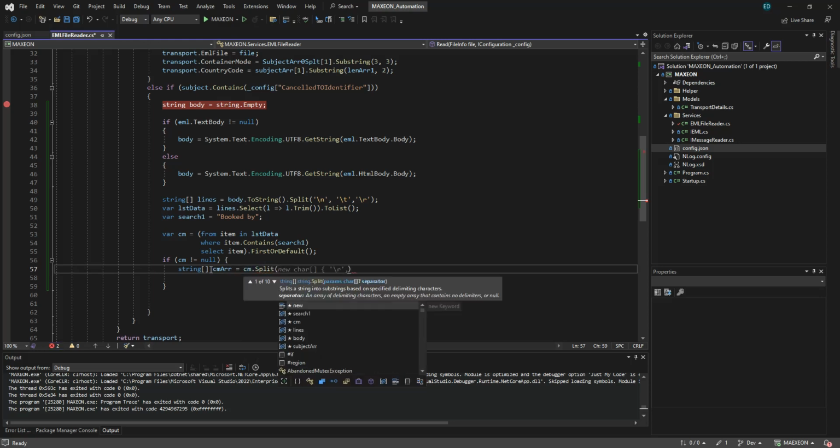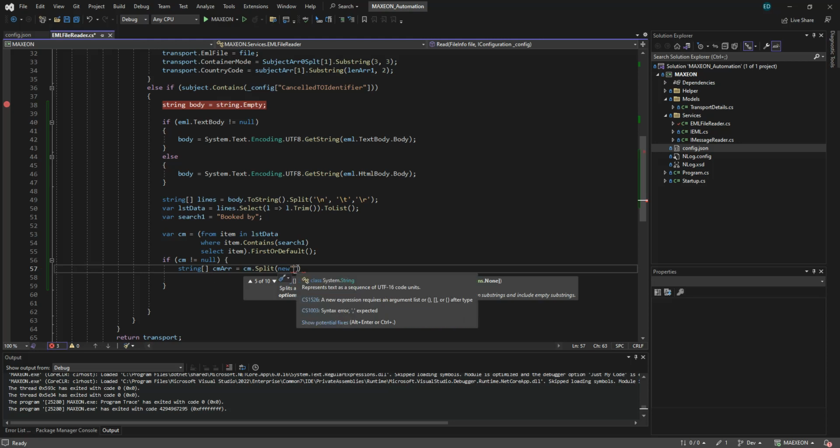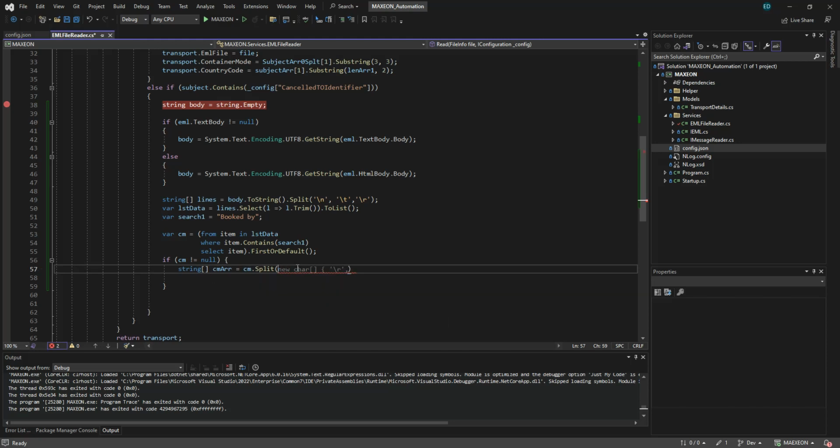So you can see there's a split with colon there, which is the Book By. So now we are interested to get the RU1. Yeah, excited to run.